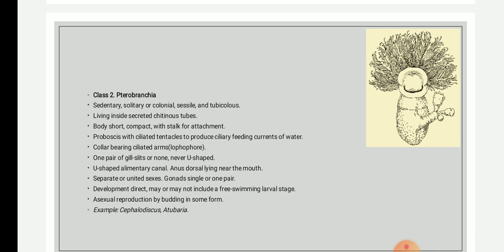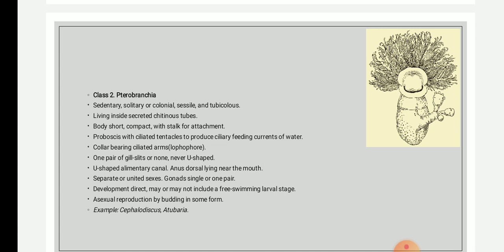They are also marine, sedentary, found in colonies. They are tubicolous, and the collar has tentaculoid arms, and these tentaculoid arms are referred to as gills. The gills have gill slits, which are a single pair or sometimes absent.